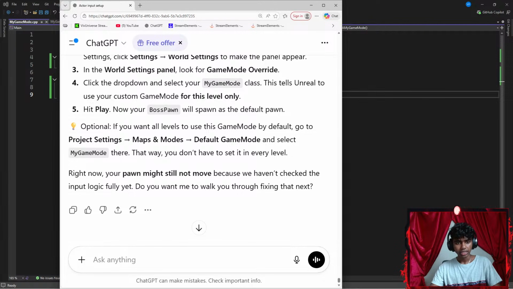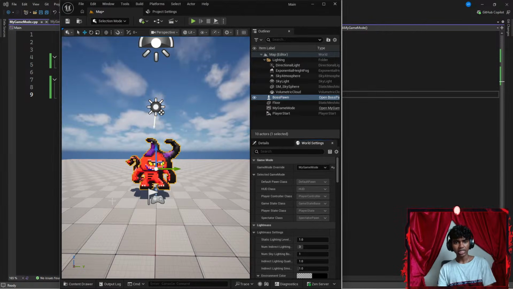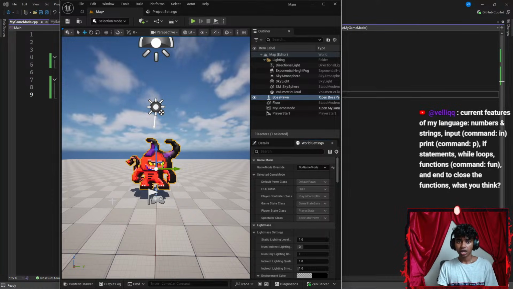Okay. Let's get some ChatGPT. Current features: language, numbers, and strings. Input, command in, print, command P, if statement, while loops, functions, command fun, and end to close the function. What do you think? That actually sounds kind of cool.